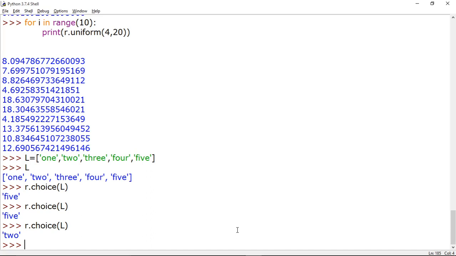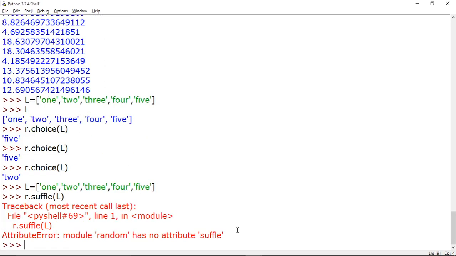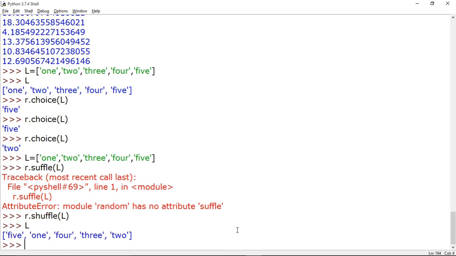The next function is shuffle. You see this list is given to you, and now I am writing r dot shuffle L. I pass the list, and now the data of the list will be shuffled. Now print the list, and you will see the list has been shuffled.